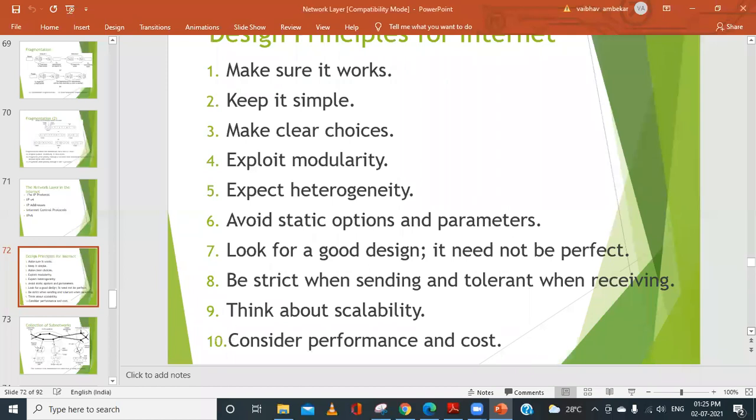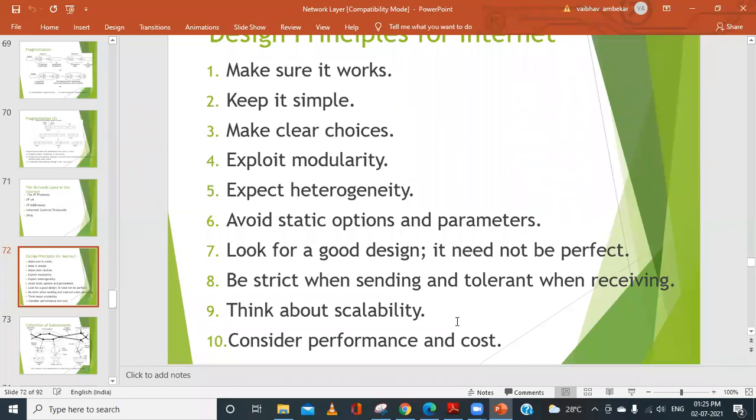Next is think about scalability. Scalability means what? For example, in our GCC, we have this particular approach, that is scalability. Earlier we had only 100 students, later on we had 150 students, then we had 200 students. So whenever you are designing something similar to the internet, you have only a few features initially, but you work with them. Have some prototype modules. Let the prototype work properly, and later on you can add different features and different functionality.